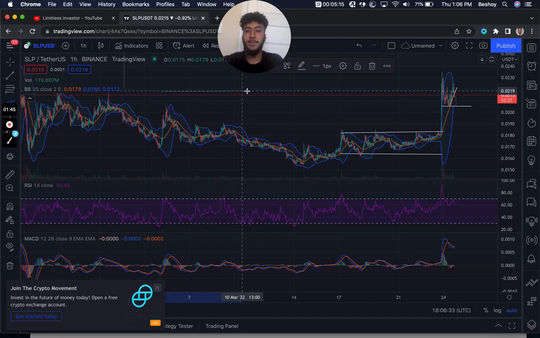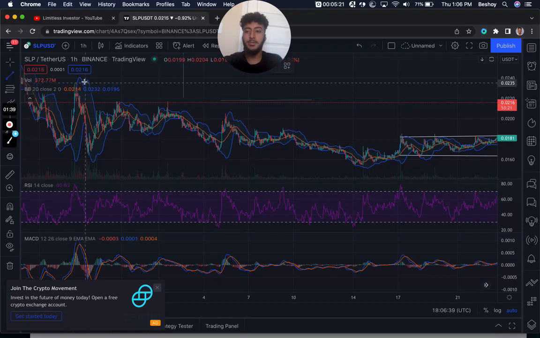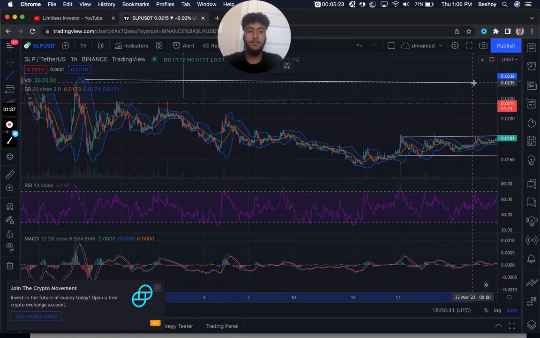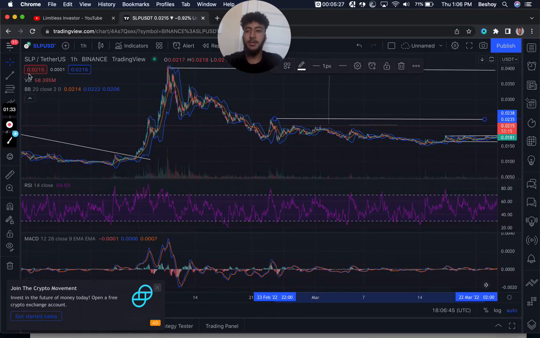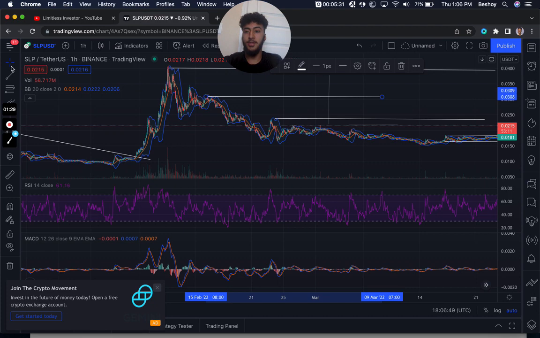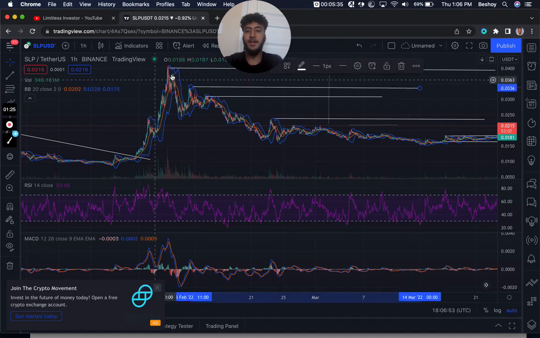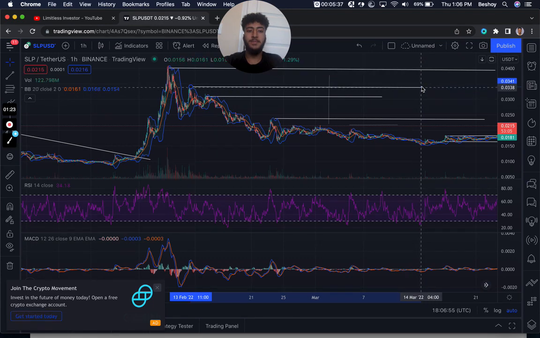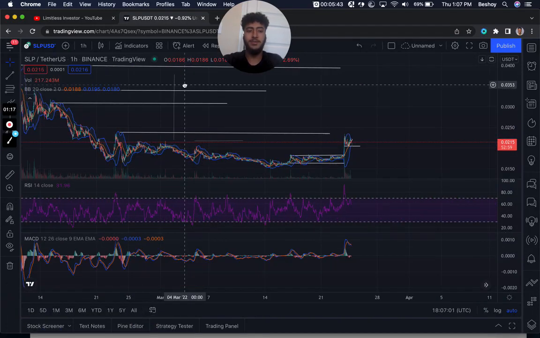We still have these levels here, which I will draw out. We have these levels to cover here, and then another level to cover here as well, and then another level of resistance to cover as well before we reach the highs of February 9th, okay? So just keep that in mind. It's not going to be just a straight line up, okay? It doesn't happen like that in crypto and in stocks.